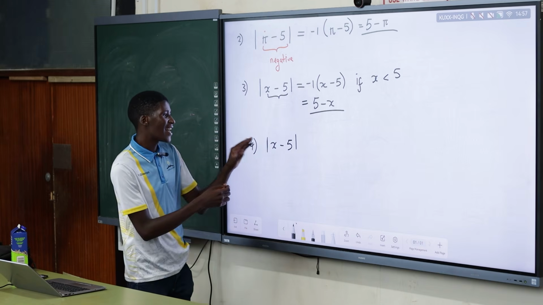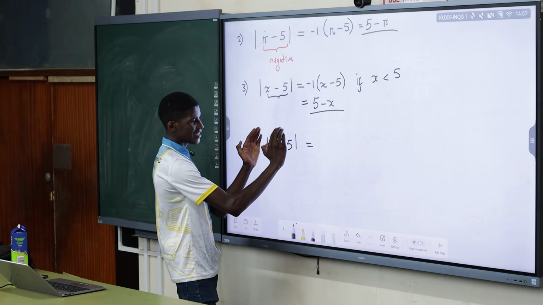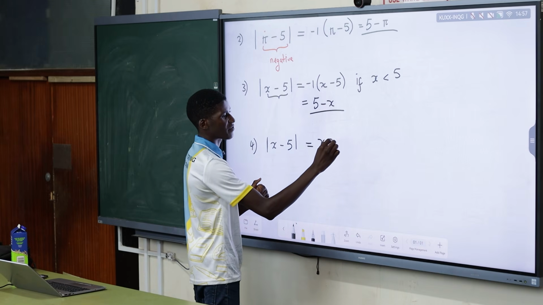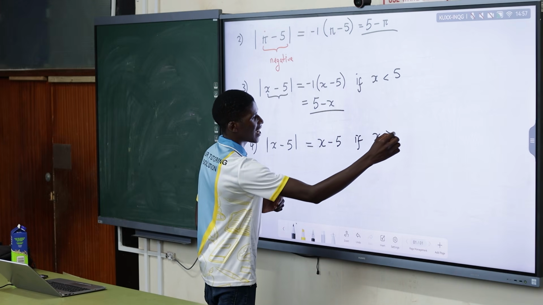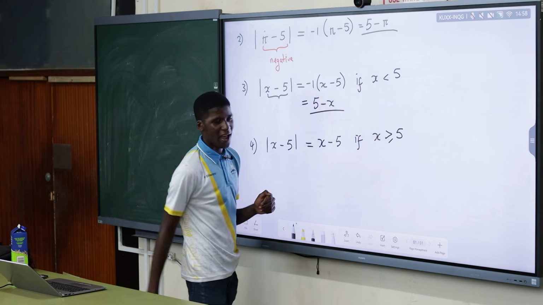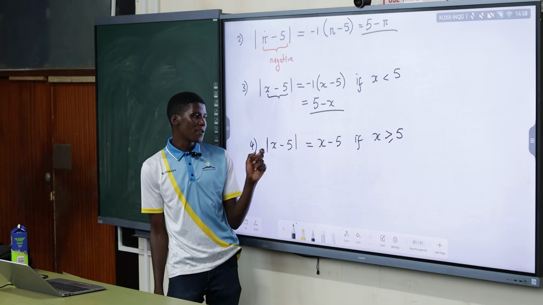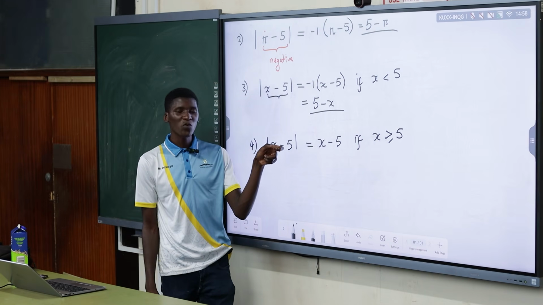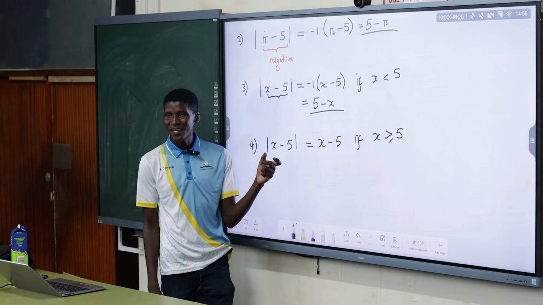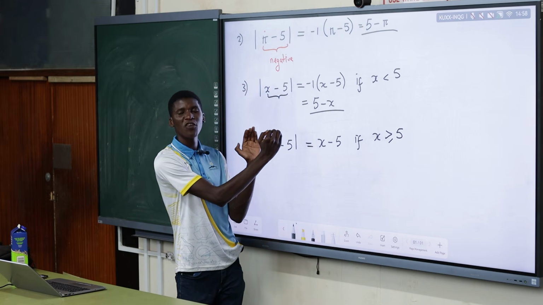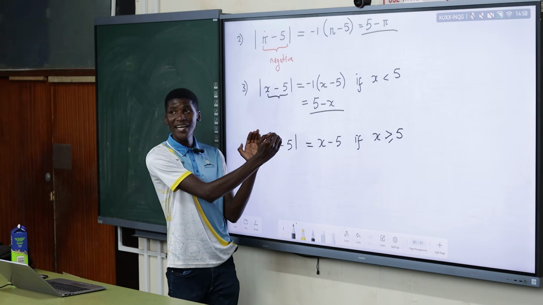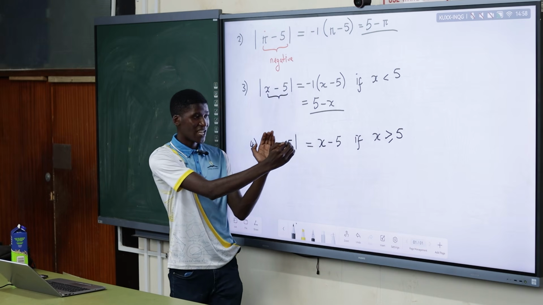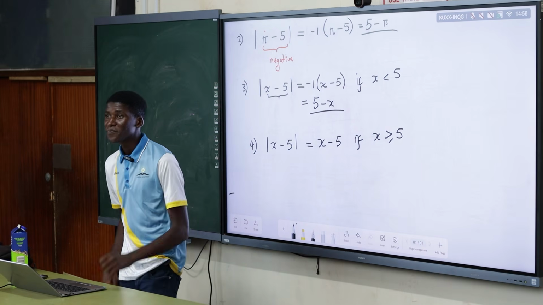So basically here you can either get the same expression of x minus 5, but you can only get this if x is greater than or equal to 5. It means your x must be a number bigger than 5. So when you subtract 5, you're going to get a positive number. That is why the expression inside, even if you don't know x, as long as it's a number greater than 5, you're going to get a positive value of the expression. That's why you write it like this. Yep.